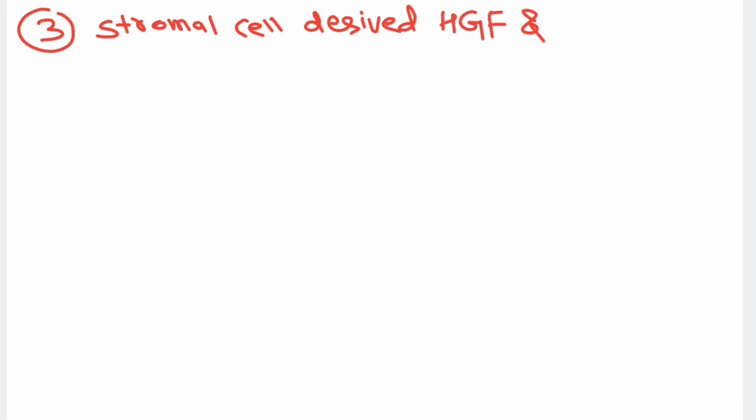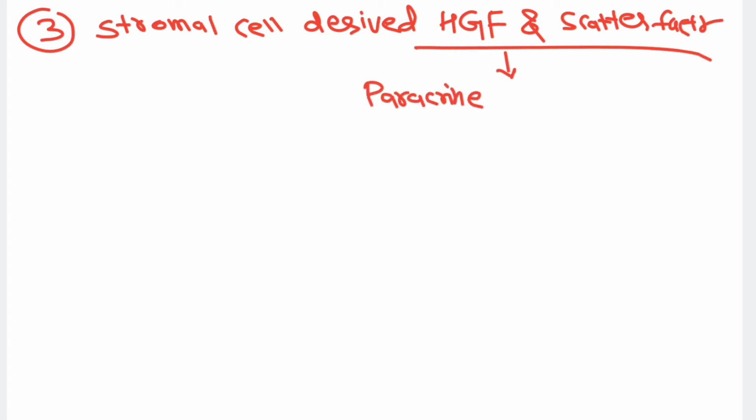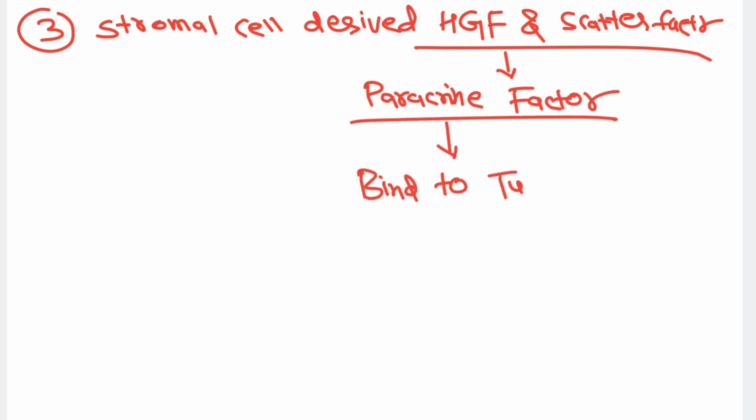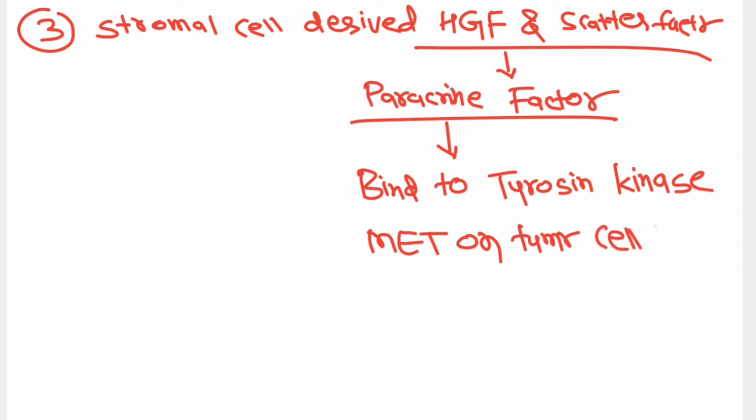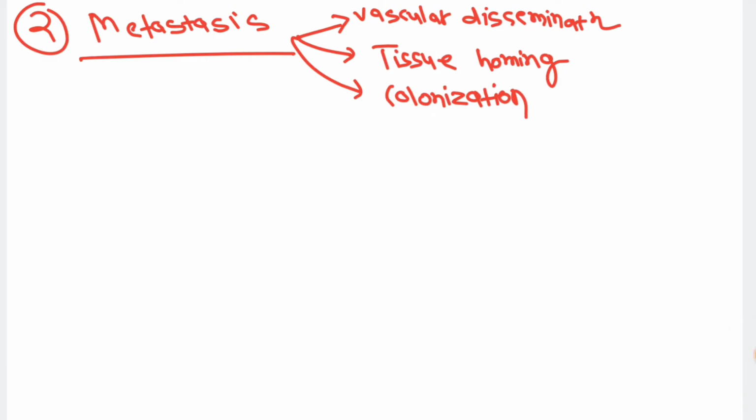And the third important factor is that following the degradation of the extracellular matrix, the stromal cell will secrete stromal cell derived hepatocyte growth factor and scatter factor. These two factors will act as paracrine factors, and these paracrine factors will bind to the tyrosine kinase receptor, the MET receptor on the tumor cell, to increase the motility of the tumor cell. So in such a way, motility of the tumor cell is increased by stromal cell derived hepatocyte growth factor and scatter factor.